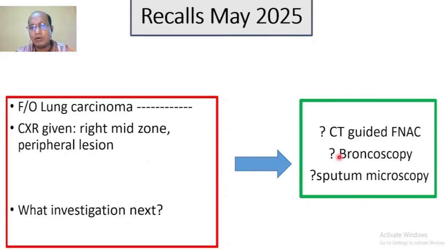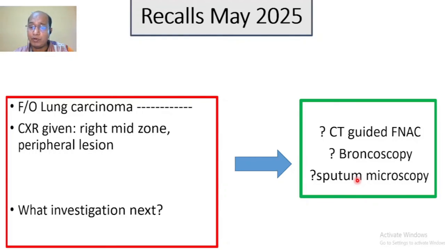Anyone can think that we should go for sputum microscopy before going for a definitive investigation. You may, but I went for CT guided FNAC because the X-ray is there and this is the next investigation. Should it be CT guided FNAC or sputum microscopy to see any malignant cell in the sputum?